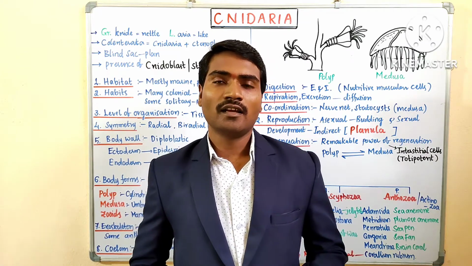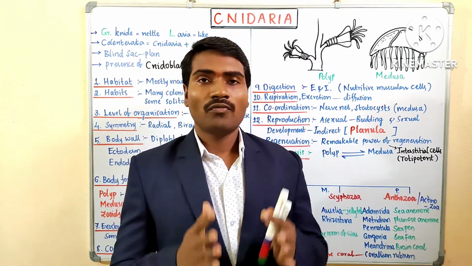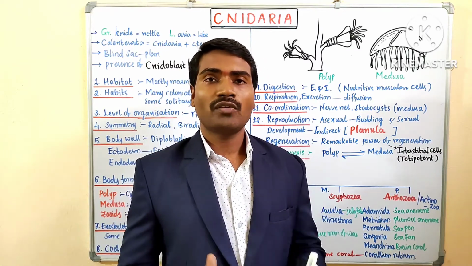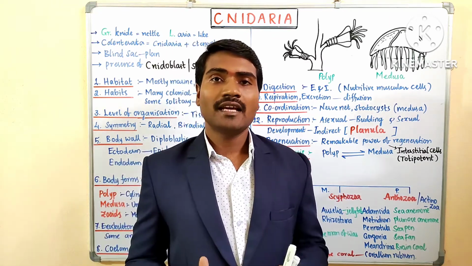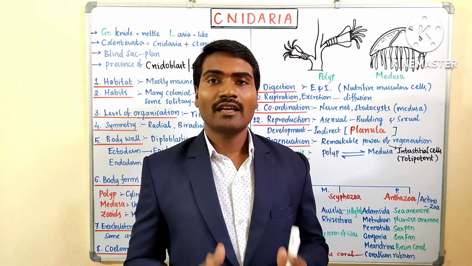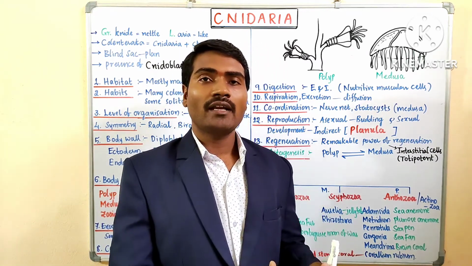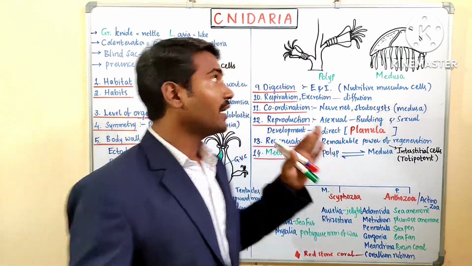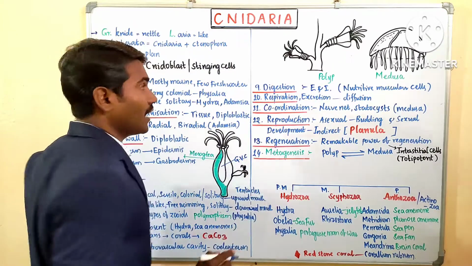This is Shankar sir. In my previous class, I completed the first phylum, Porifera, of the animal kingdom. We are discussing NCERT class 11, chapter number 4, Animal Kingdom. The first phylum Porifera we have completed, and now come to the next phylum, that is Cnidaria. What is the name of the phylum? Cnidaria.